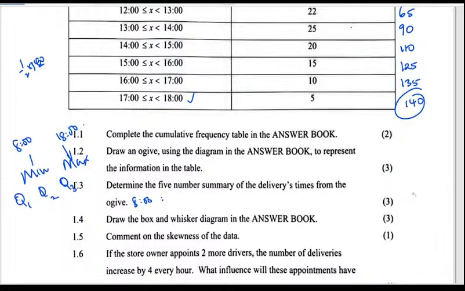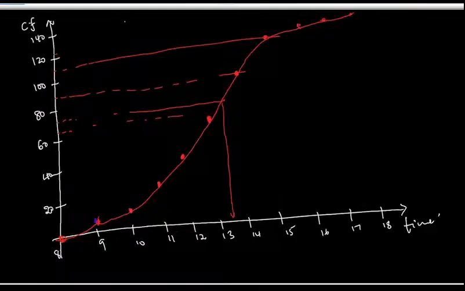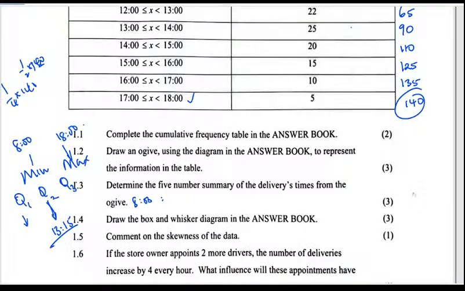So I can say that my Q2 is around 13 something. Then Q1, which is a quarter of 140. So 140 divided by 4 is 35. Did we have a 35 in our cumulatives?